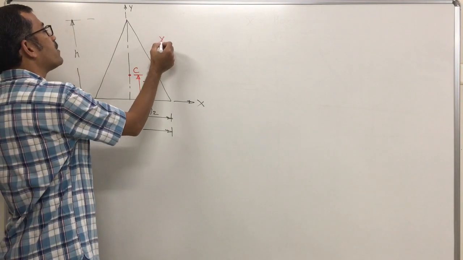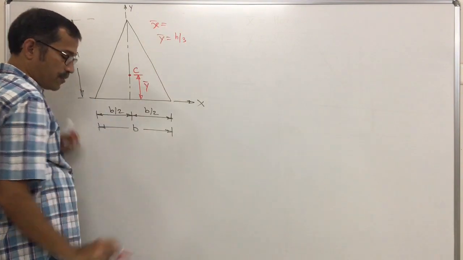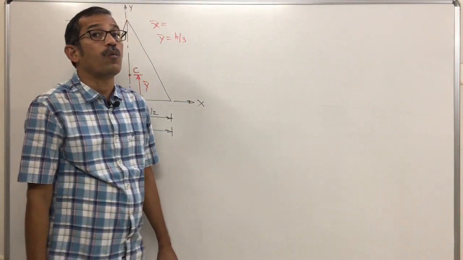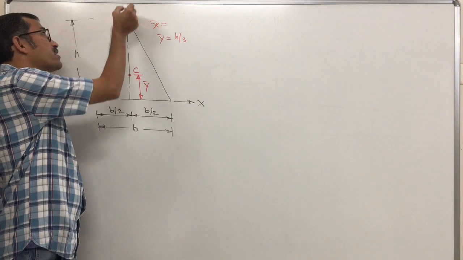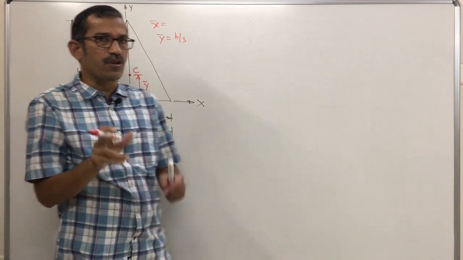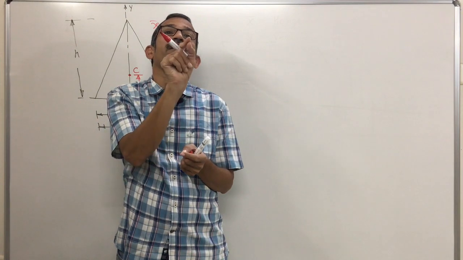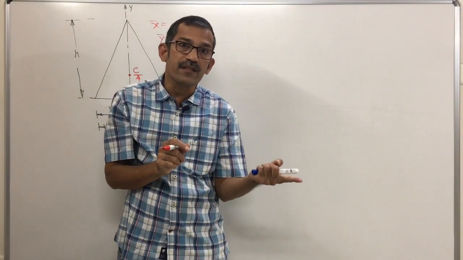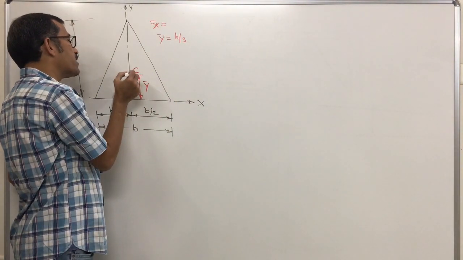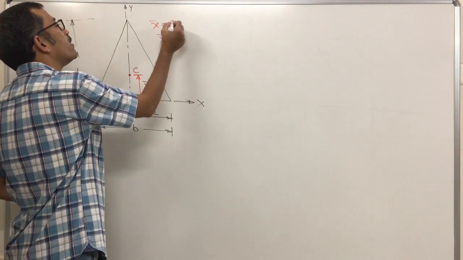That means here y bar becomes straight away h by 3. But what about x bar? You know x bar is the horizontal distance of the centroid from the y axis. Now the centroid itself is lying on the y axis. In graphs we have drawn in 11th and 12th, any point located on the y axis has its x coordinate as 0. A point lying on the x axis, you look at only the x coordinate, and y becomes 0. So as the point is located on the y axis, its x value, the horizontal distance of the centroid from the y axis, will be 0.